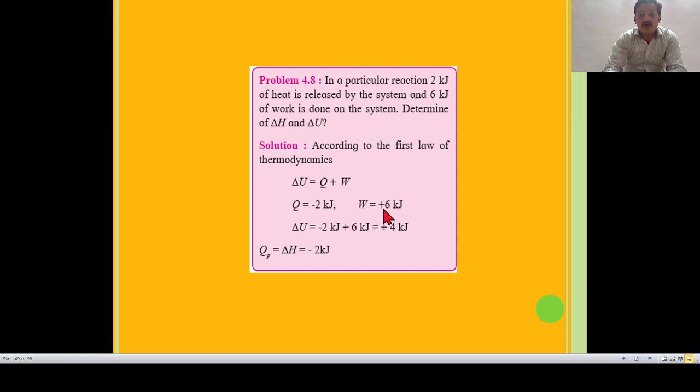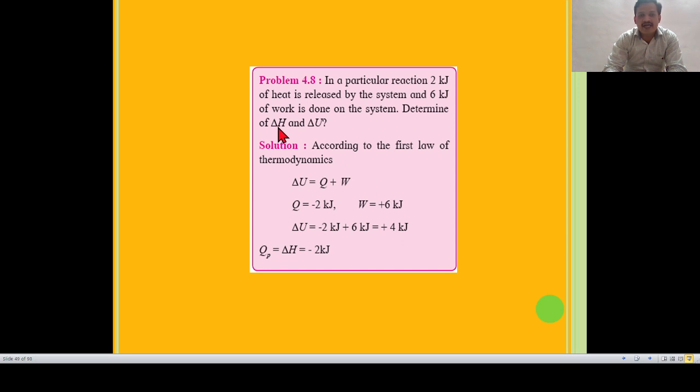So W = +6 kilojoule. Then we put these values into the first law formula. So delta U = -2 kilojoule + 6 kilojoule = +4 kilojoule. So the internal energy change has a value of +4 kilojoule.